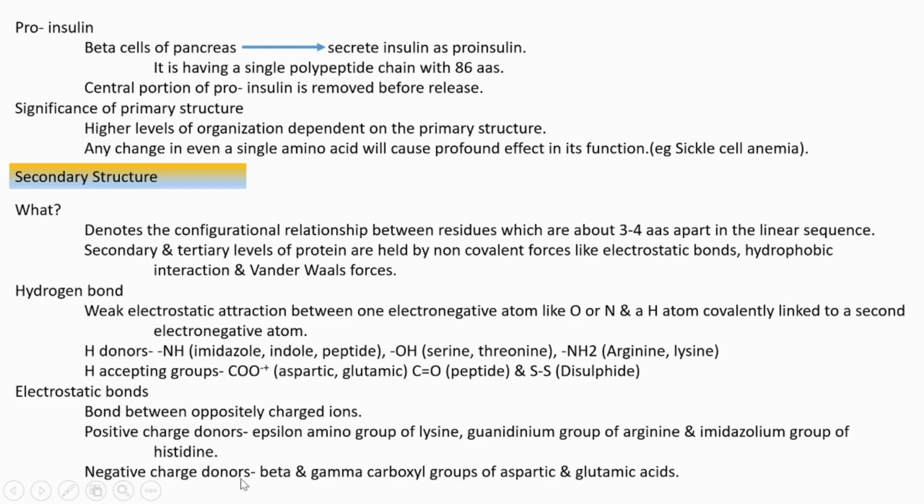Then negative charge donors are who? Beta and gamma carboxyl group in aspartic and glutamic acid. They stand as negatively charged ions for forming the electrostatic bonds.